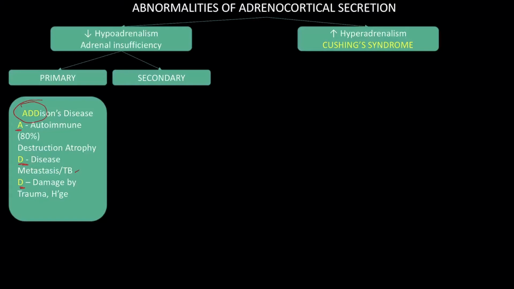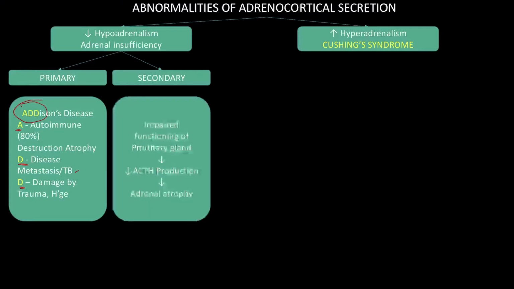The secondary cause doesn't lie in the adrenal gland itself, but somewhere else. Like if there is impaired functioning of the pituitary gland, that will cause a decrease in ACTH production. That decreased ACTH production will cause adrenal atrophy because of lack of stimulation of the adrenal gland by the ACTH. Now coming to the causes of hyperadrenalism, or Cushing syndrome.